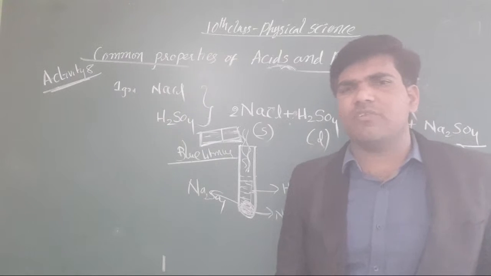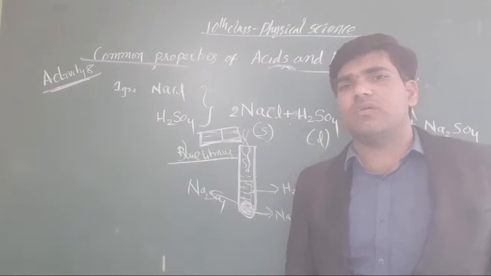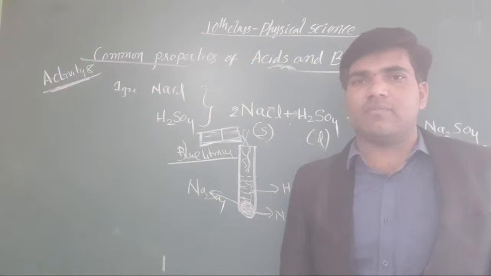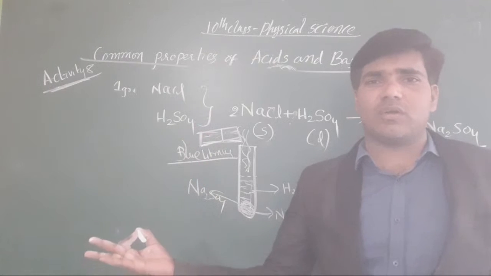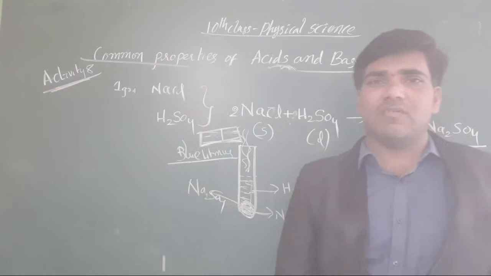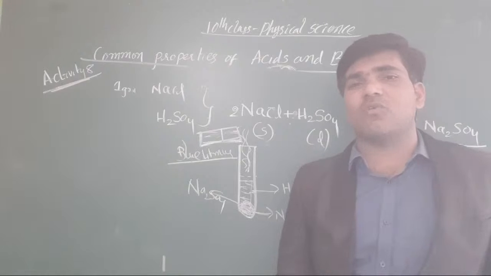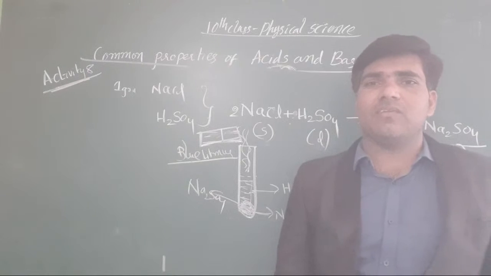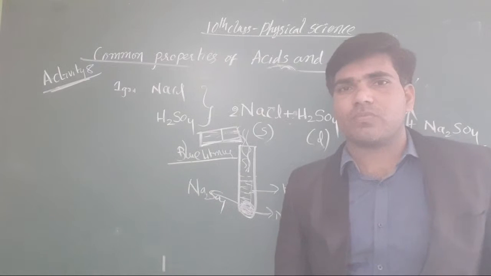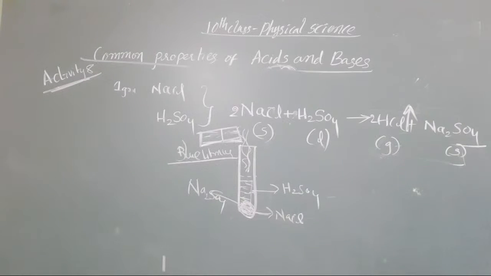Then what did you understand from this one? When you take a dry litmus, it does not convert. It is its nature when it works for acid. But when you take a wet litmus, it automatically changes its nature. Here Na2SO4 is not a precipitated substance.